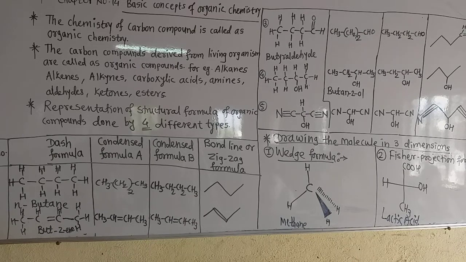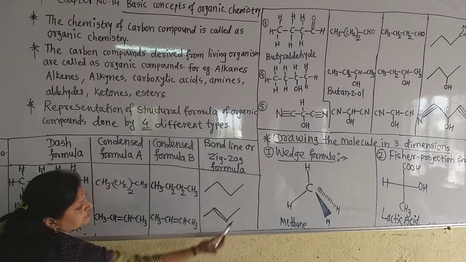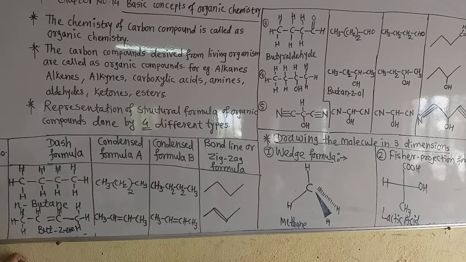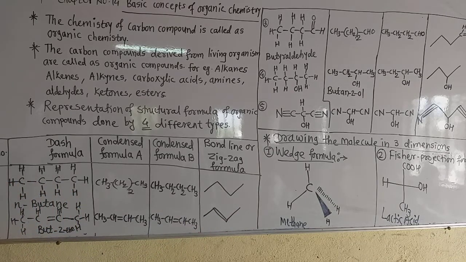Now see how the bond line formula is shown. These ending carbon atoms, the CH3 groups, are always at the last points, and here is also a carbon, and between them there is the double bond. Now this is the bond line formula of but-2-ene.